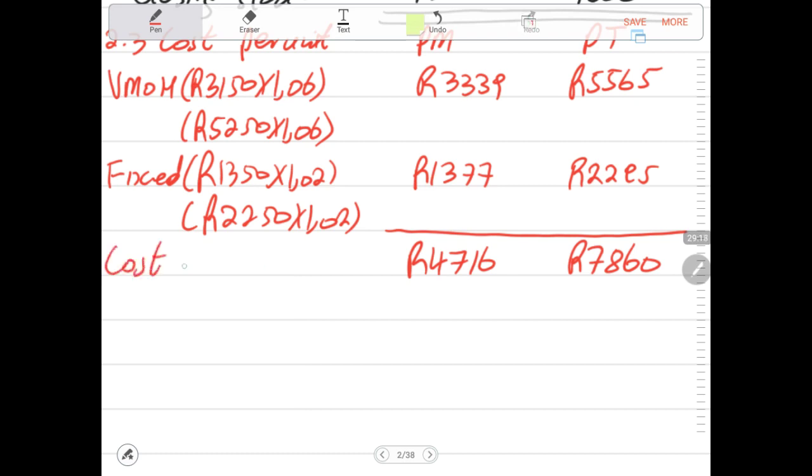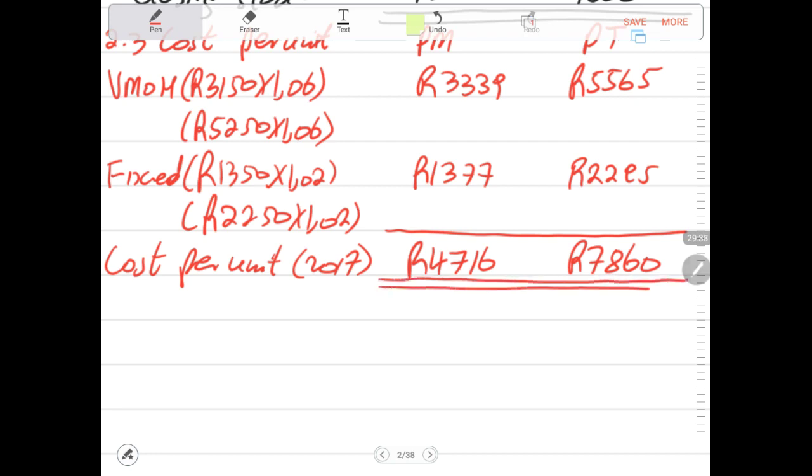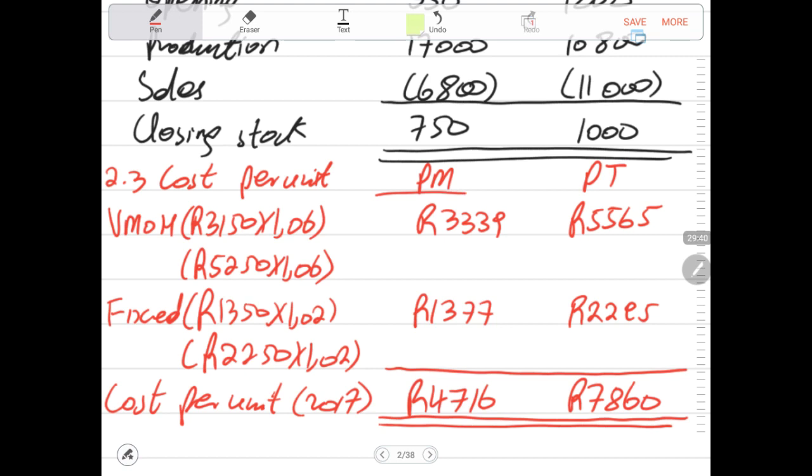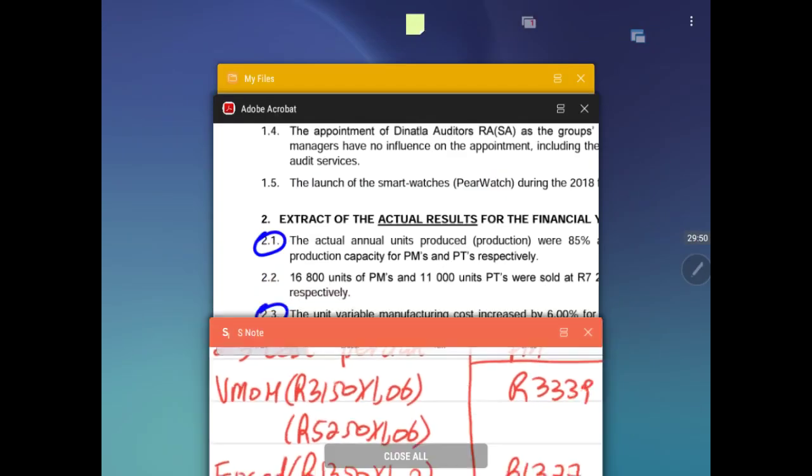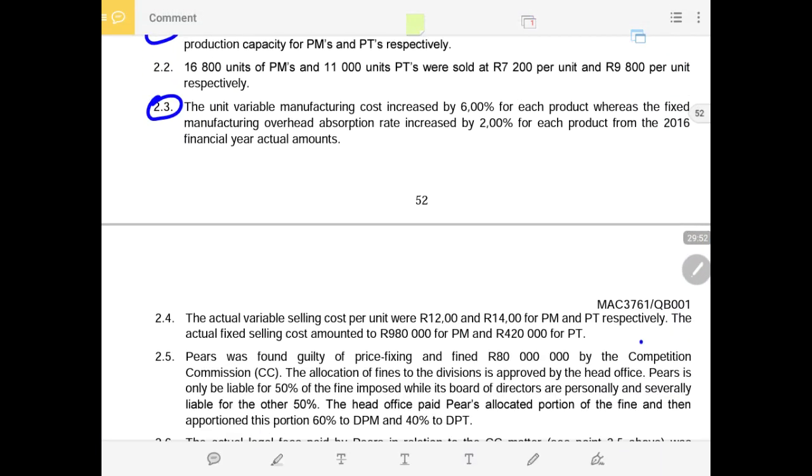Then we have our cost per unit for 2017. For 2016, we calculated 4,500 and 7,500. For 2017, we have 4,716 and 7,860. So now let us stop there and draw the line to show the division in between. Then we move to 2.4 and see what 2.4 has in store for us.